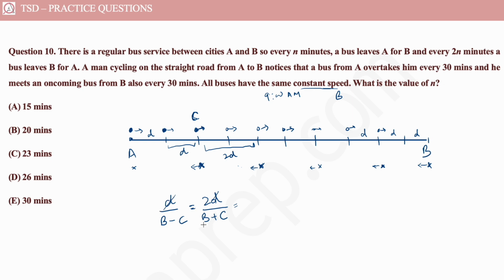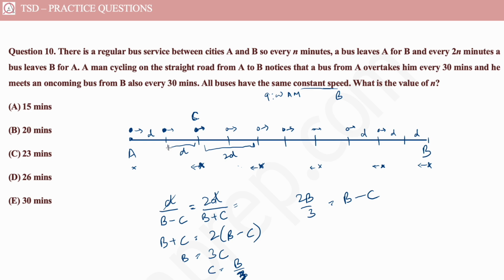In any case, of course, D and D get cancelled. We get B plus C is equal to twice of B minus C, which gives us that B is equal to 3C, or that C is equal to B by 3. That means the cyclist's speed is 1/3 of the speed of the bus, right? So when this bus was moving towards the cyclist, the relative speed of this bus was 2B by 3. Why? Because this is equal to B minus C, and we saw that C is B by 3. That means that this bus was catching up with the cyclist at a speed of 2B by 3.